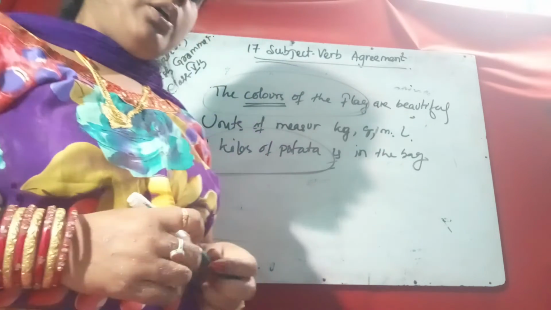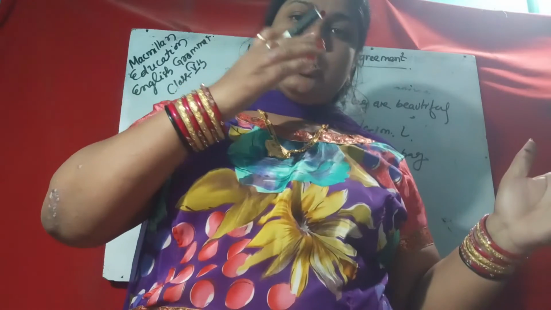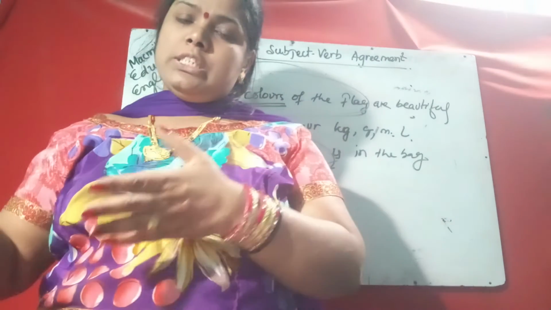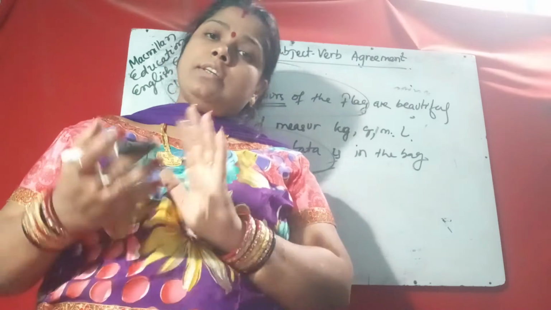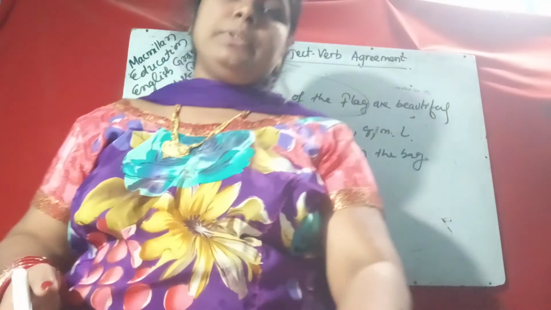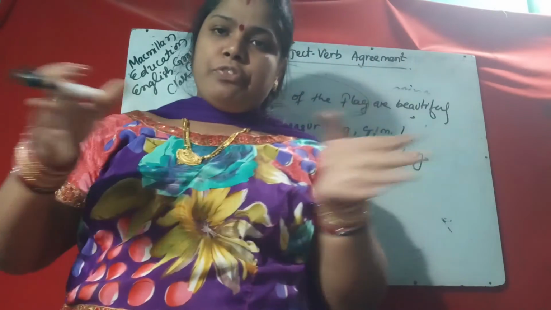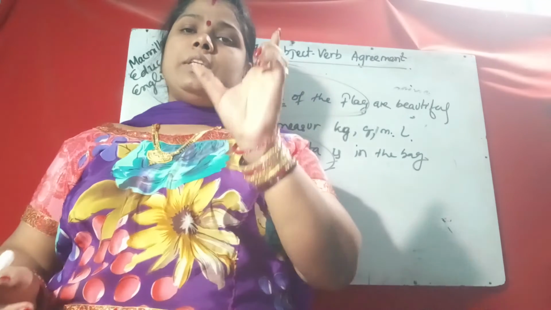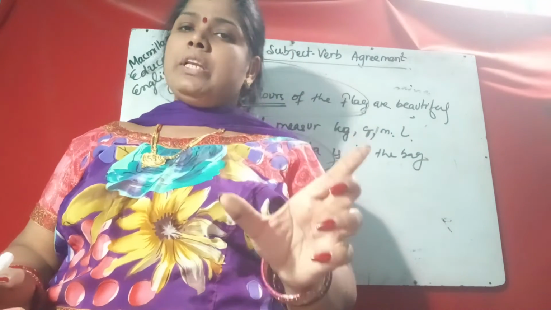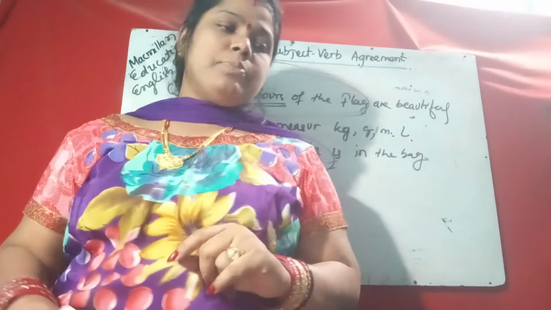So what are the agreement rules? First rule: if there are two nouns, it is used as a plural. Second rule: a collective noun is always used as a singular subject. Third rule: if a phrase is given, that is also used as a singular subject. If it is the name of a book or a film, a group of words, then also it is used as a singular subject.